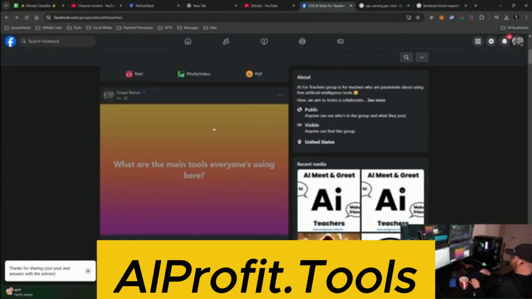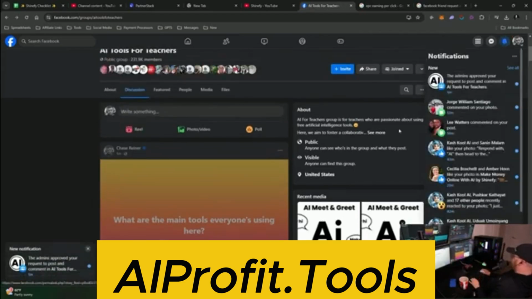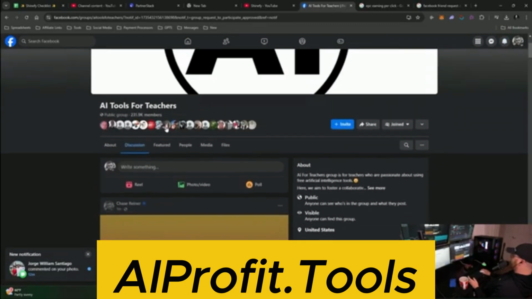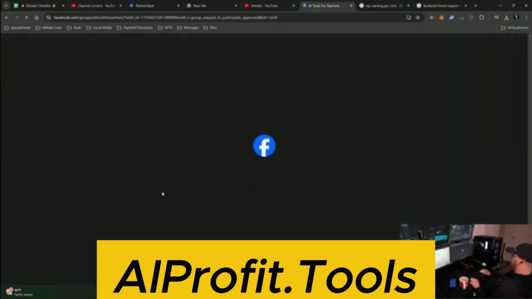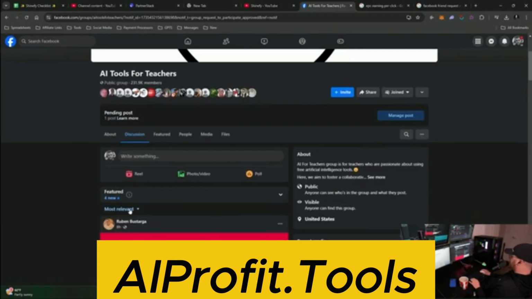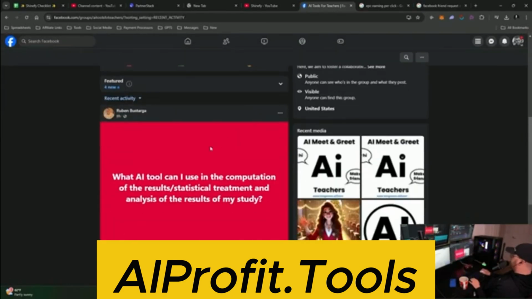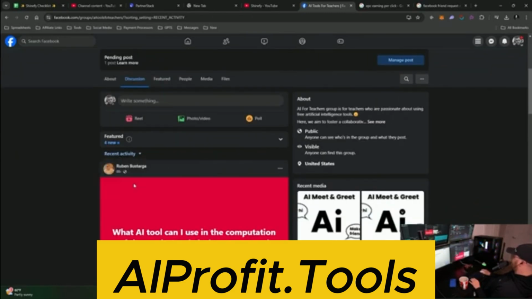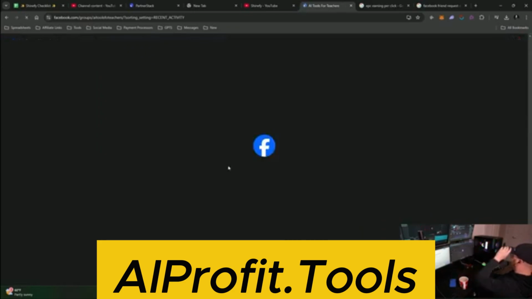Some of the groups let you post instantly. Other ones have to let you approve it. But it's usually a good sign if they, oh look, they already approved it. So I just infiltrated this group of 231,000 people. They already approved my post. And then think about the potential of this. Let's say this hits 10,000, 20,000 people in the group, and all those people are seeing the post, and they're going and following me.